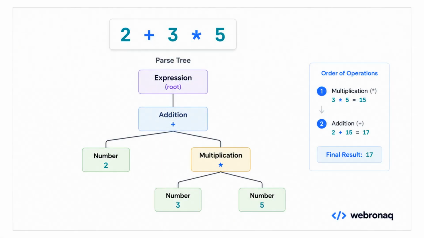This is where parsing becomes really interesting. The parser takes tokens and builds something called a parse tree, or syntax tree. This tree represents the structure of the expression, instead of just the text itself. Take the expression 2 plus 3 times 5. If a computer reads left to right without structure, it might accidentally calculate 2 plus 3 first. But mathematically, multiplication has higher priority. So the parser builds a tree where 3 times 5 becomes a deeper branch before the addition happens.